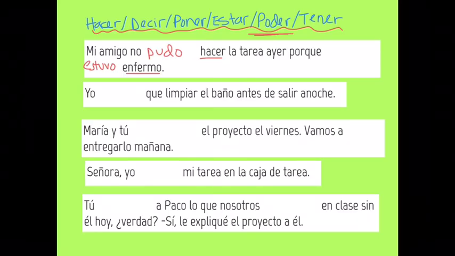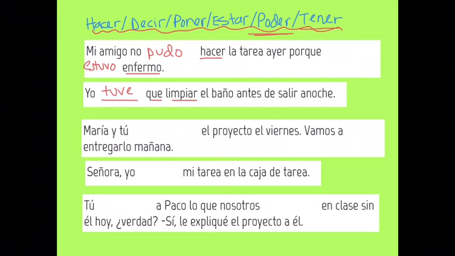Muy bien. I, something, to clean the bathroom before leaving last night, or before going out last night. Now, I said in my review to watch out for a space and then K and then an infinitive. What verb usually has that structure? Tener, to talk about what someone usually has to do. So yo tuve que limpiar el baño. So I had to clean the bathroom before leaving last night. Muy bien.